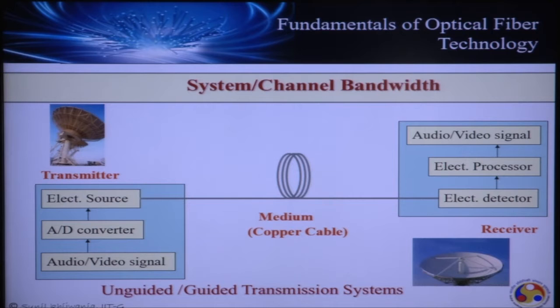Any system itself offers its own range of frequencies which could be used for designing a communication system, and that frequency range is defined as the system bandwidth or the channel bandwidth. For example, if you design a communication system at microwave frequencies, then in general microwave communication systems offer a range of frequencies from 1 gigahertz to 10 gigahertz. So we have a signal bandwidth and we have a system bandwidth or channel bandwidth. In general, the signal bandwidth is very small in comparison to the bandwidth offered by the channel.